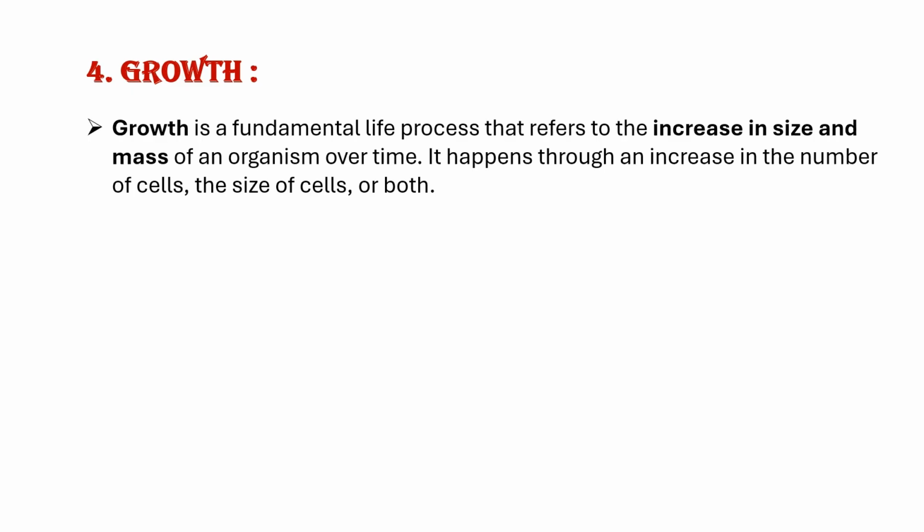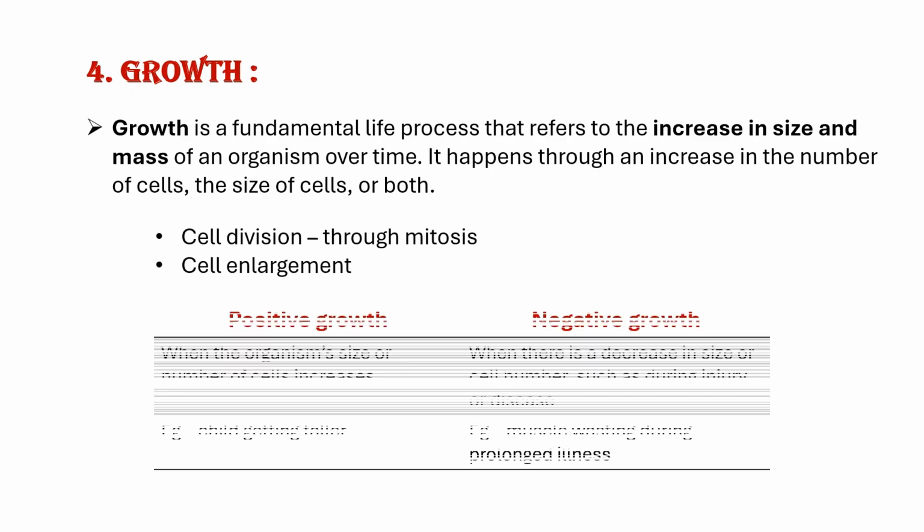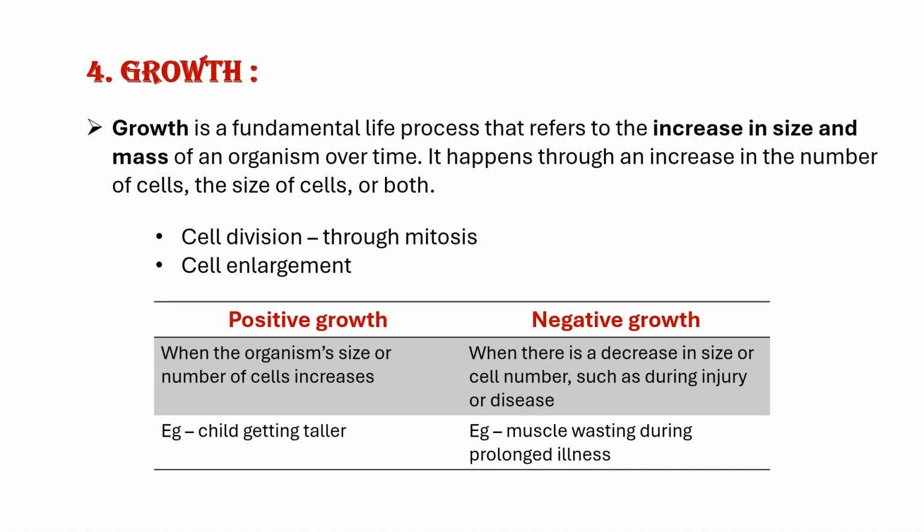Fourth basic life process is growth. Growth is a fundamental life process that refers to increase in the cell size or increase in the cell mass. Growth is of two types: positive growth and negative growth. Positive growth is like when a child is getting taller. During childhood, a child is just 2 feet or 3 feet long, right? But when the child grows, height may increase to 5 feet or 6 feet. This is known as positive growth. Coming to negative growth. If a person has a prolonged illness, he might lose his muscle mass. This is an example of negative growth.